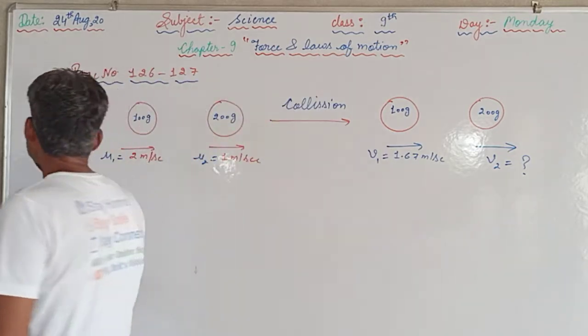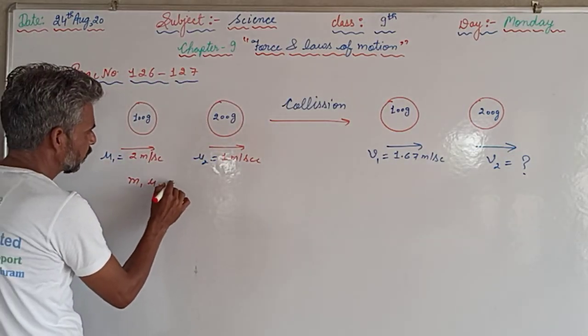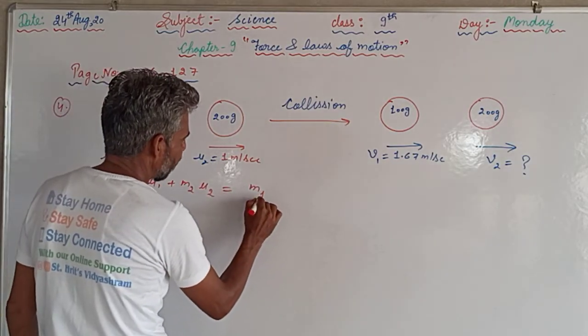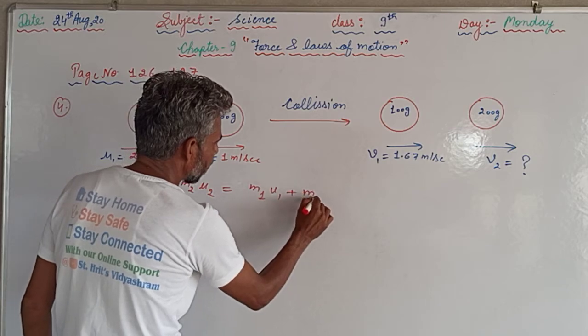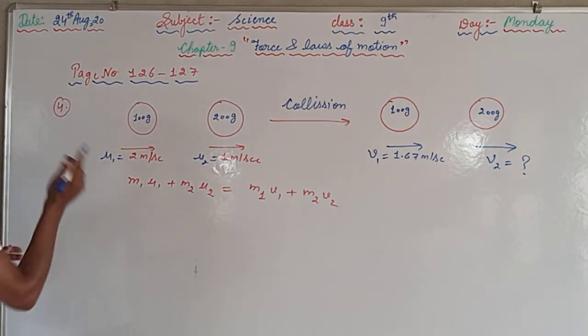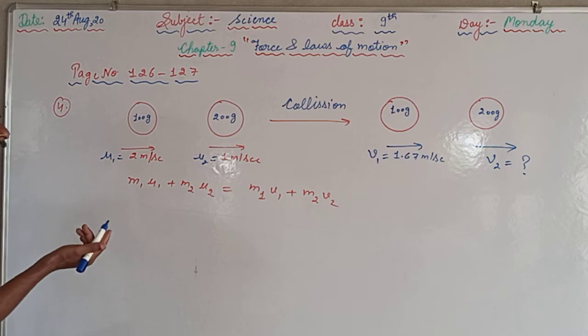From the law of conservation of momentum, we know that m1 u1 plus m2 u2 is equal to m1 v1 plus m2 v2. Now m1 and m2 are given in grams, so we are supposed to convert that into kilogram by dividing by 1000.